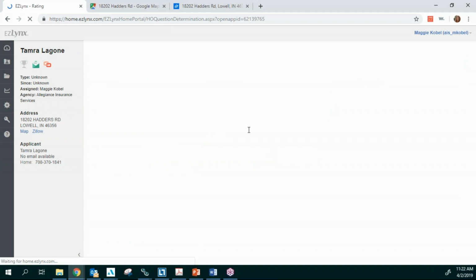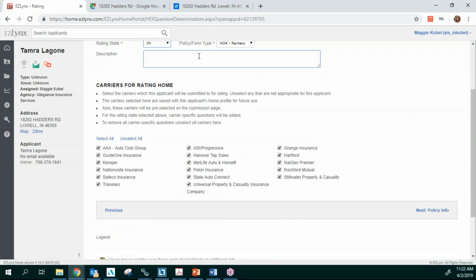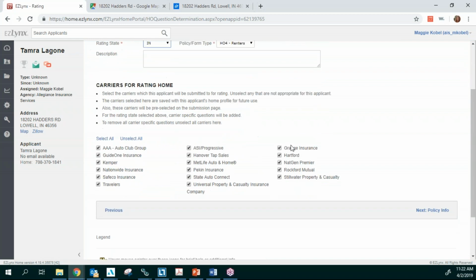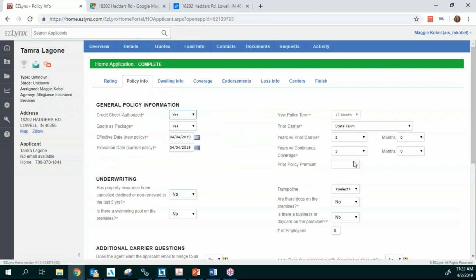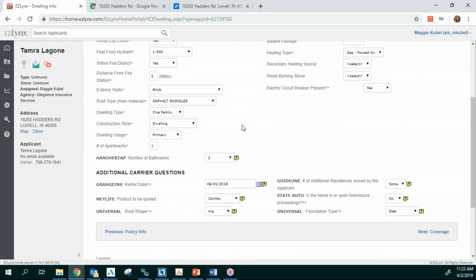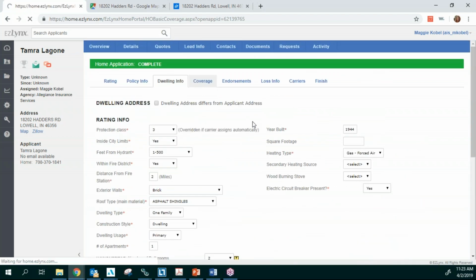Then you're going to go into the home. You're going to choose what type you're quoting. Make sure you're quoting all of the carriers you're appointed with. And go through the quote the same way: your dwelling information, and your coverages.